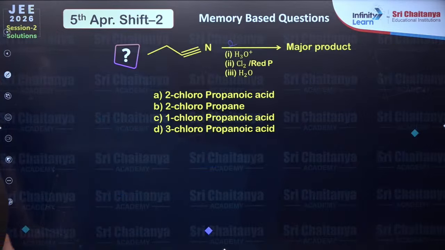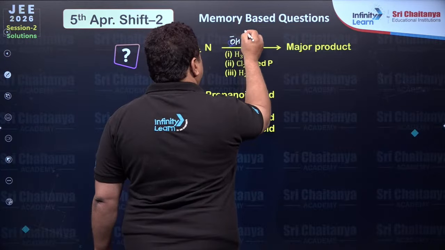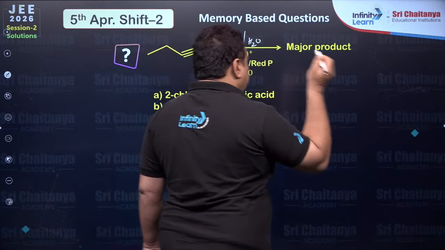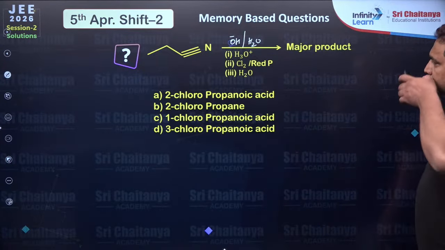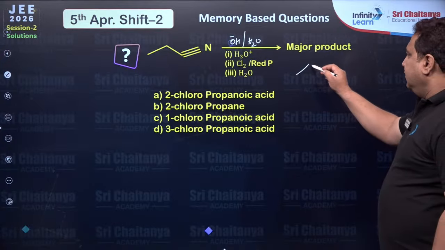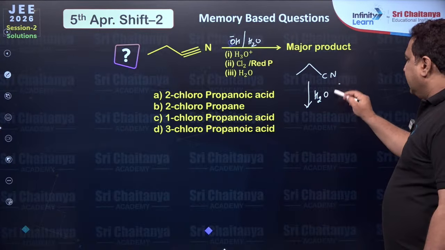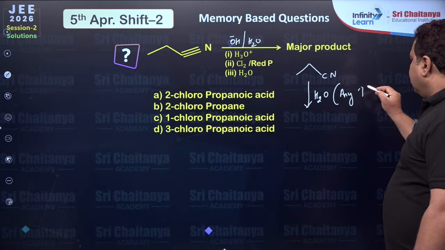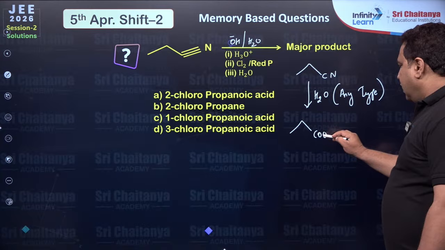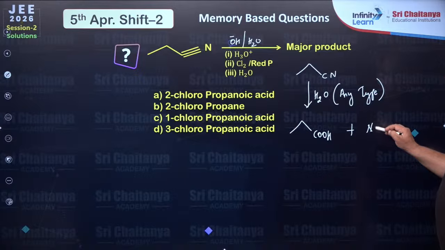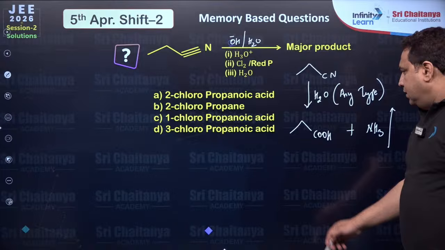Next question. Actually, some books said like this: base and water. Okay, hydrolysis he gave, whatever. Right? So everyone should know that this is simply cyanide. Cyanide, if you do hydrolysis of any type, then it will give you carboxylic acid finally with the loss of ammonia.